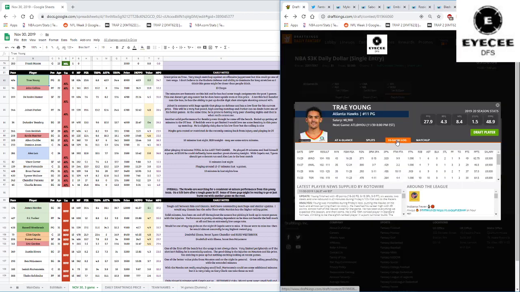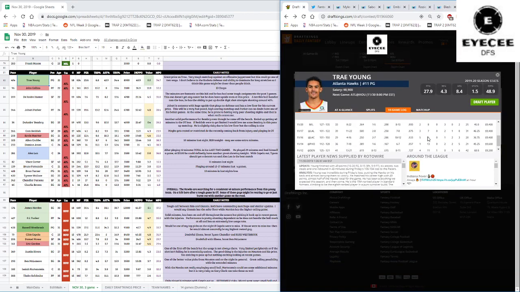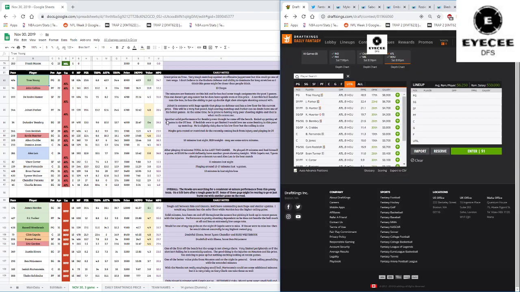Trae Young's not Luka Doncic. He's not going to put up Luka numbers consistently. 60 is what's reasonable out of him, and even then, in this matchup, 60 is very reasonable, so I don't mind Trae Young at this price.